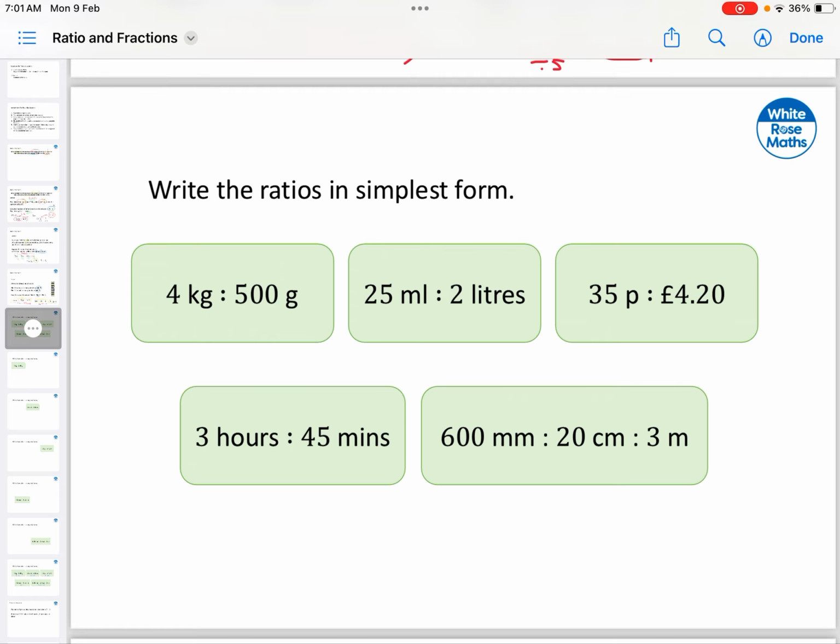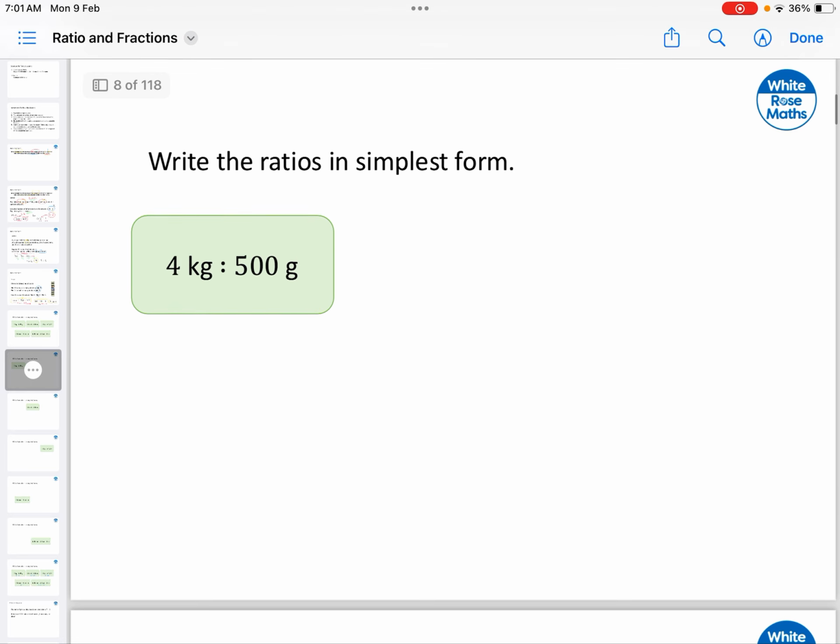So take a look at the following 5. The idea is to write the ratios in their simplest form, so we're going to simplify this the best we can. There are 5 exercises here. I'm going to solve the first 3, and I will allow you guys to solve the other 2 by yourselves. Let me explain what we're going to do. Be careful because some of them involve different units. So the first thing we're going to do is to change those into the same unit, and then we're going to simplify. Okay? And remember, in order for you guys to be able to represent this as a ratio, they must have the same unit. Let's begin with the first one.